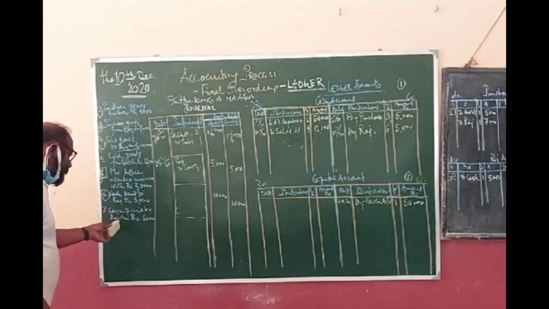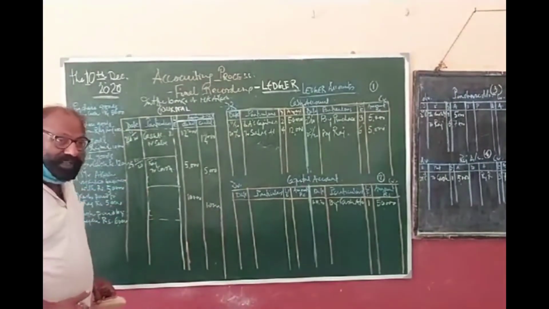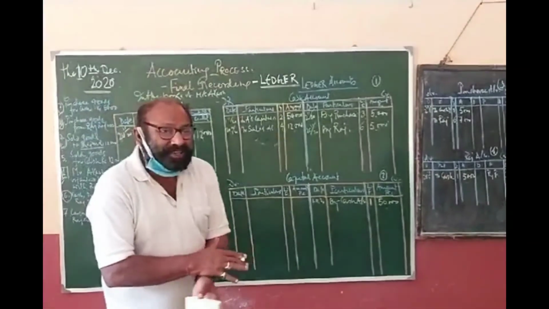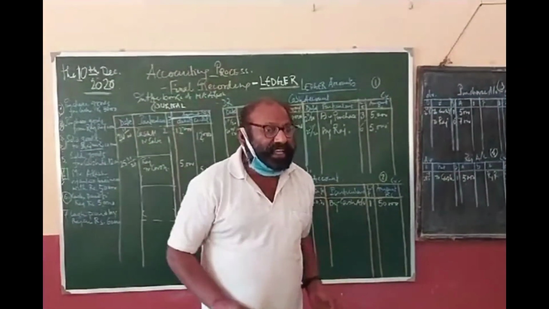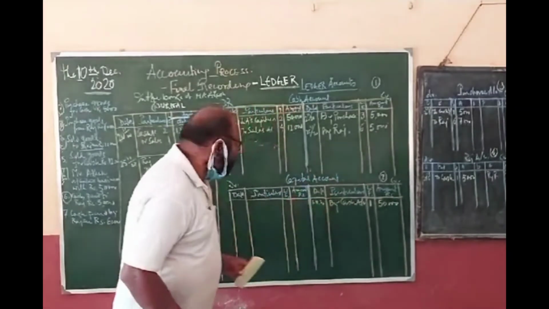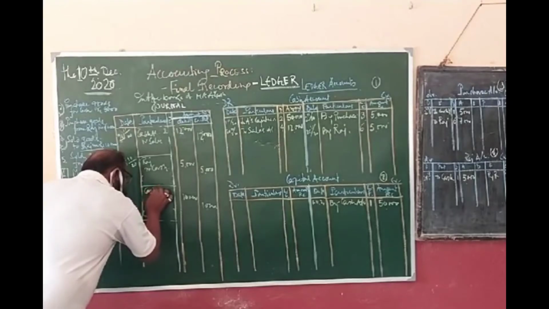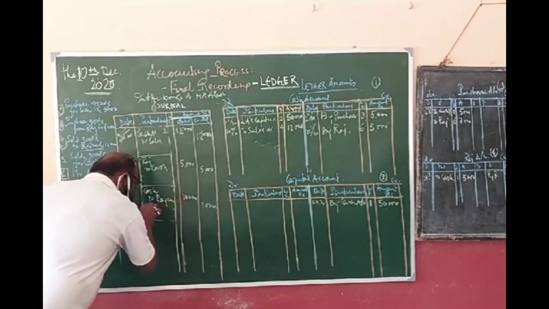Cash paid by Rajan, rupees 6,000. So what is happening? I am getting the cash. Mr. Akash is getting the cash, so the cash account is debited, and the giver is Rajan. So the journal entry is cash account debit to Rajan.